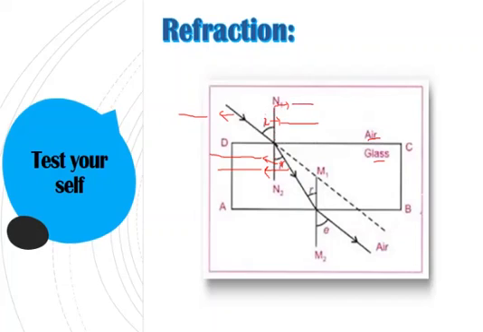So very slowly we are observing this diagram. In this way you can check yourself. When drawing, take care of these lines: this is the incident line, and the line that comes out from the glass and again travels in the air medium. What is this ray called, and is it parallel or not?